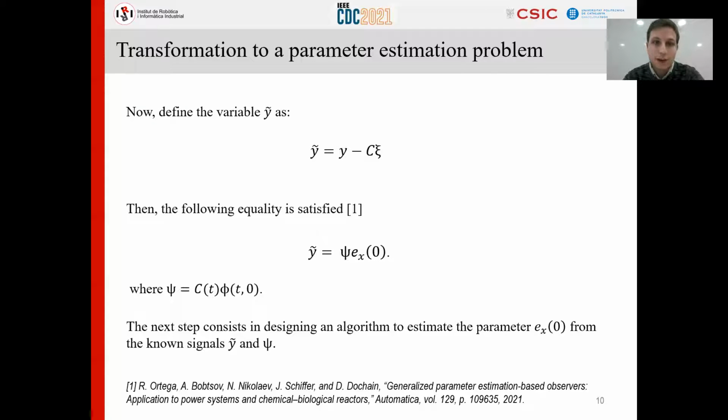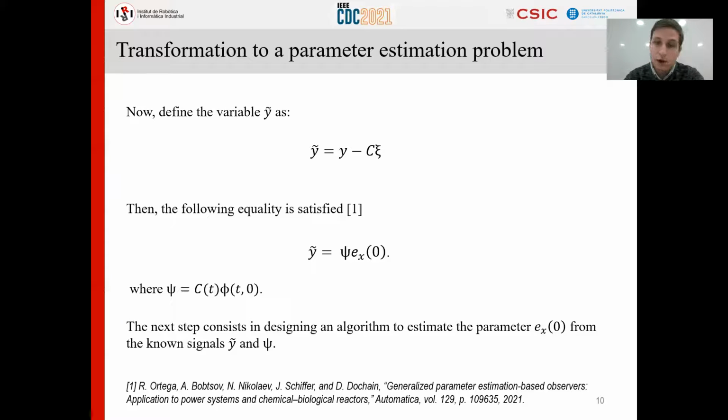We just define this y tilde value here, and then you can show that the equality in the second equation here is satisfied. It means that y tilde is equal to this factor c multiplied by the constant initial error. So we can see that this is just a linear regression, and you can design any parameter estimation algorithm for linear regression to estimate these parameters.